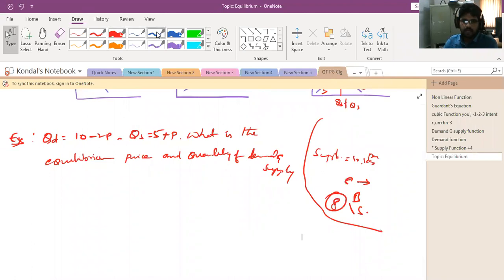Here we should take both equations, the demand and supply. Generally they ask for the equilibrium price.